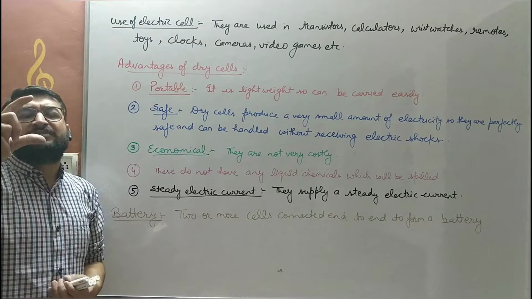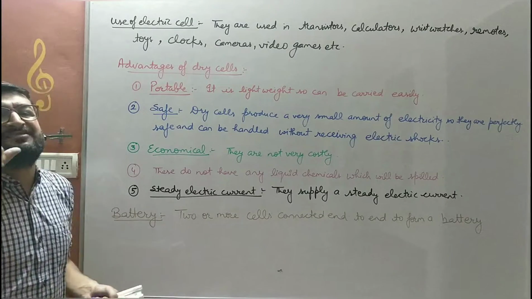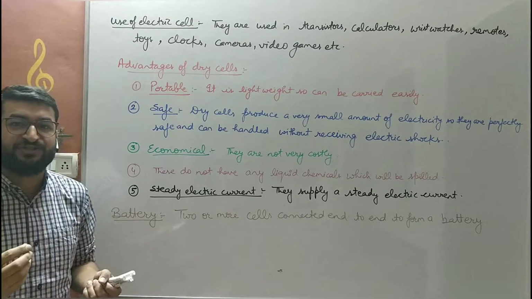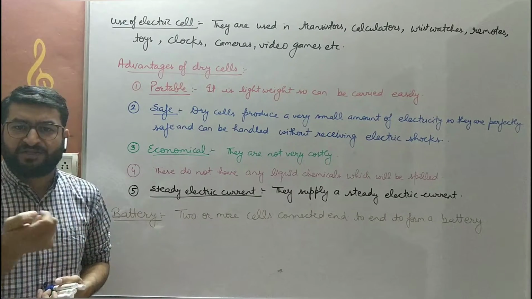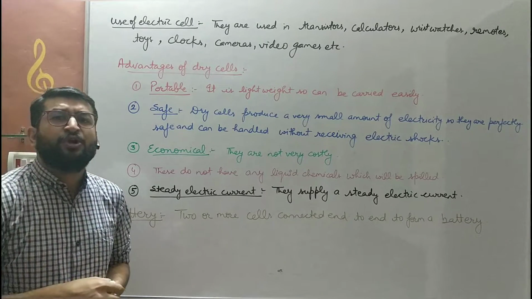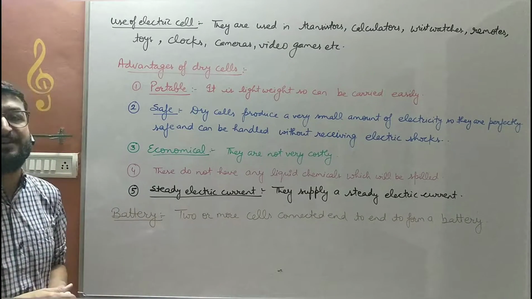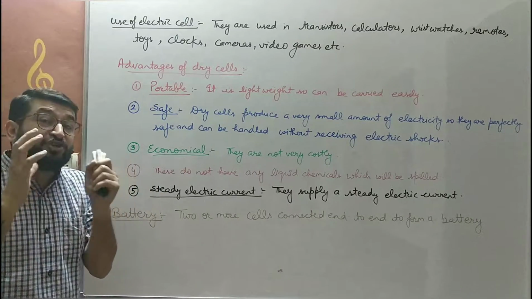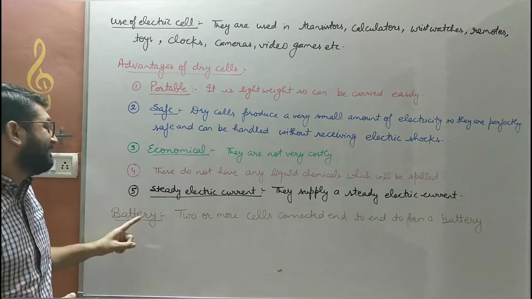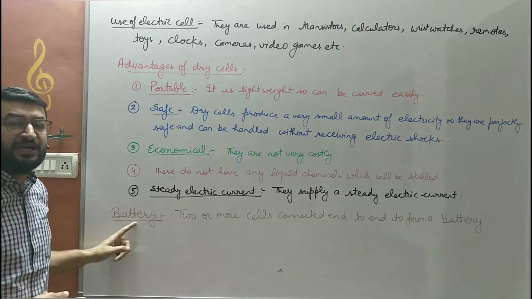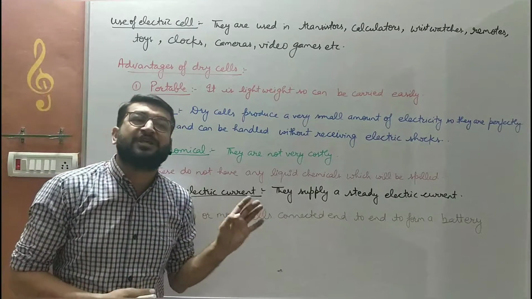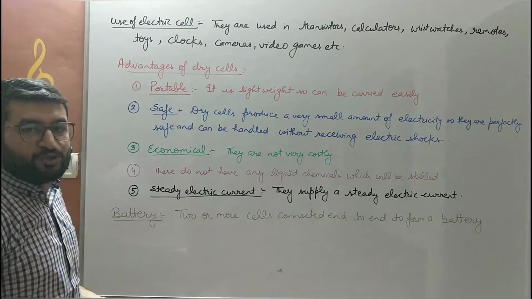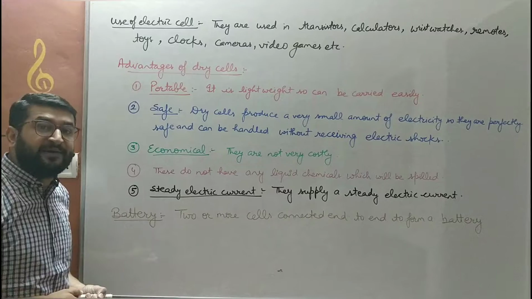One structure, one composition is known as a dry cell. But you must have observed in the remotes of your televisions or your dish TV or DTH connections, those remotes have either 2 or 3 cells in them. That combination of cells, that connection of cells with one another will form a battery. So what is a battery? 2 or more than 2 cells connected together is known as a battery. 2 or more than 2 cells connected end to end form a battery.